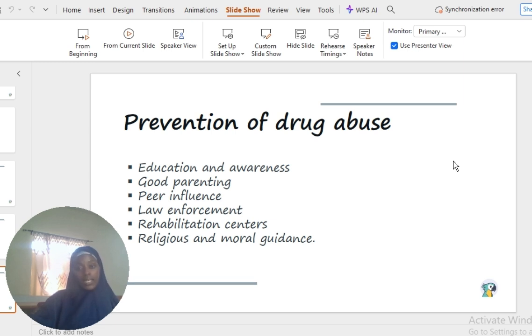Rehabilitation centers: take them to rehabs where they are being helped and guided on how to live their lives. That is for those that have problems. Also, they go through therapy sessions, because for some of them, it is their problems that led to them abusing drugs. Religious and moral guidance also.